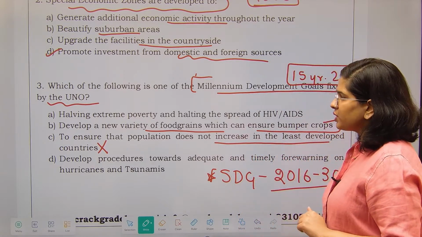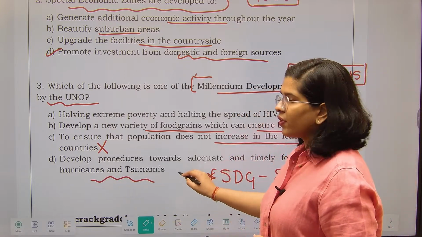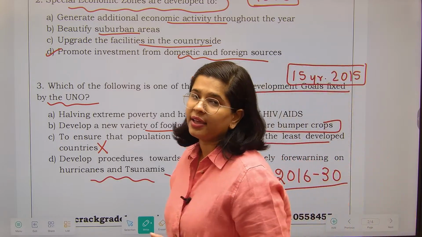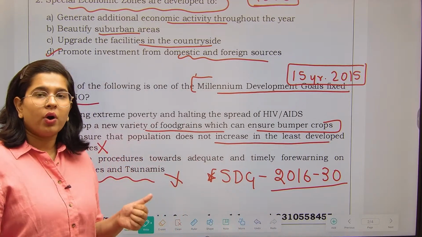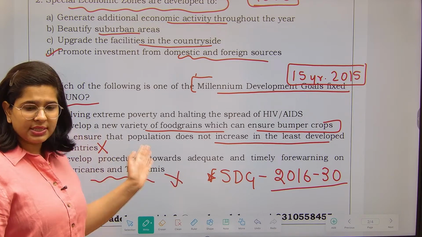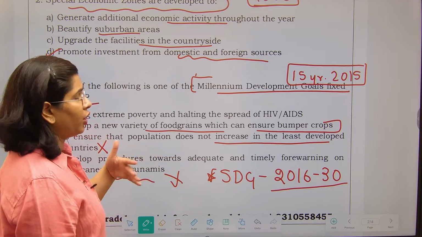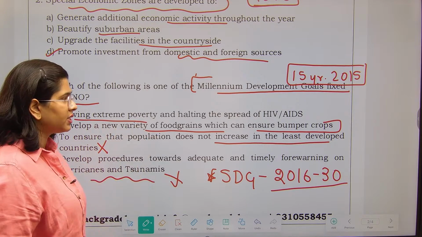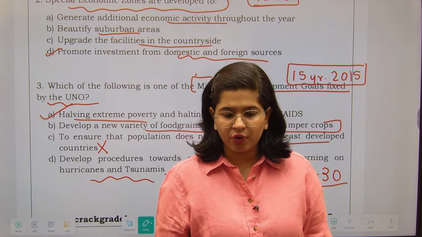Next is developing procedures towards adequate forewarning of hurricanes and tsunami. For this we already have the World Meteorological Organization, WMO. That organization is concerned with all this. So with easy deduction, even if I did not know the answer, I know now that halving extreme poverty and halting the spread of HIV and AIDS was one of the goals.